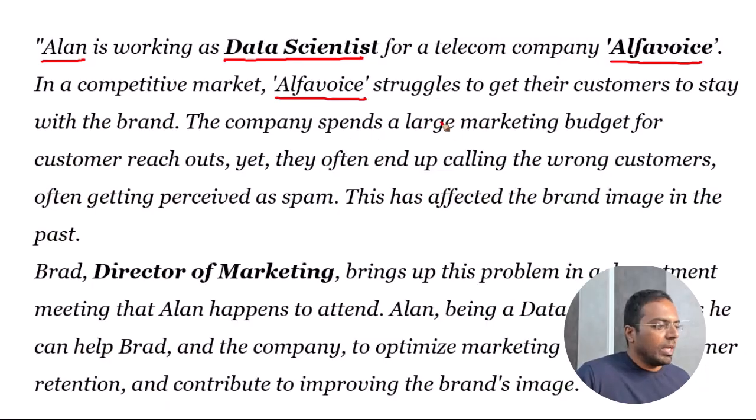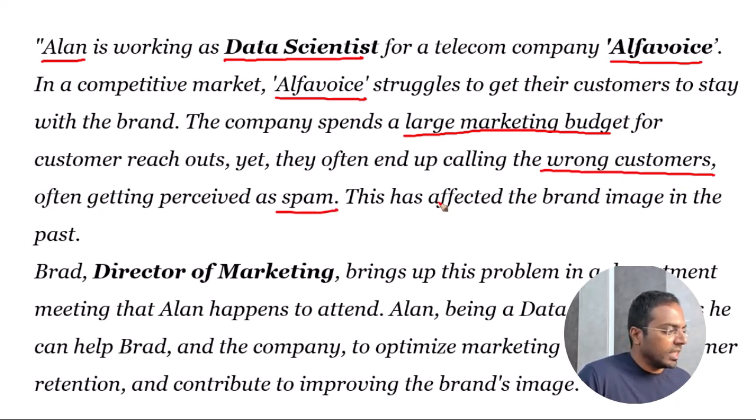Since this is a competitive market, Alpha Voice is losing their customers over a period of time to other players in the market. Right now, the company spends a large marketing budget for the customer reach outs, yet they often end up calling the wrong customers, which in turn makes them often get perceived as spam. This has affected the brand image of Alpha Voice, which they naturally want to avoid.